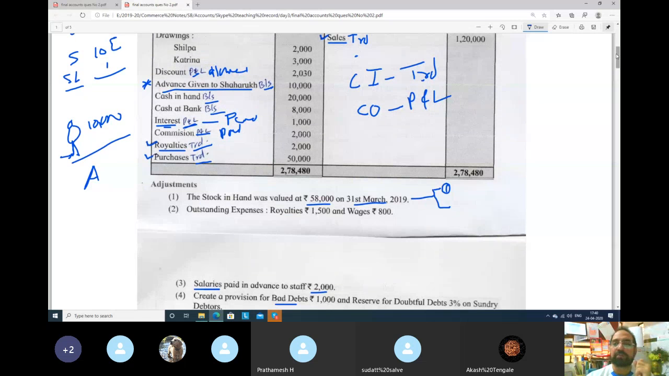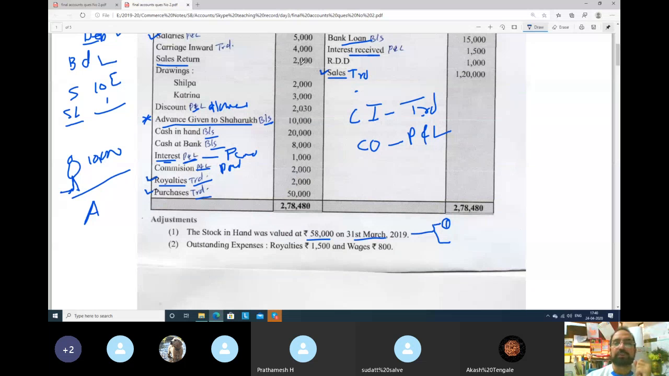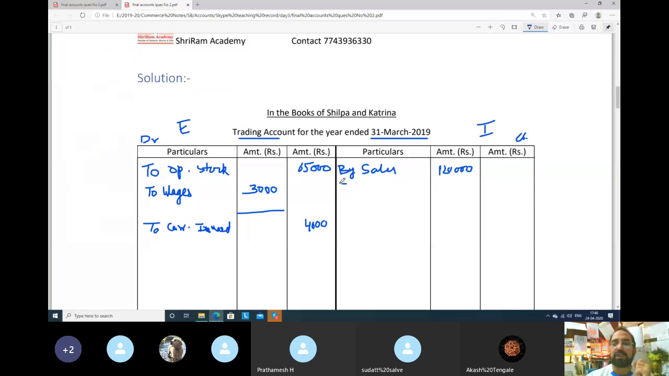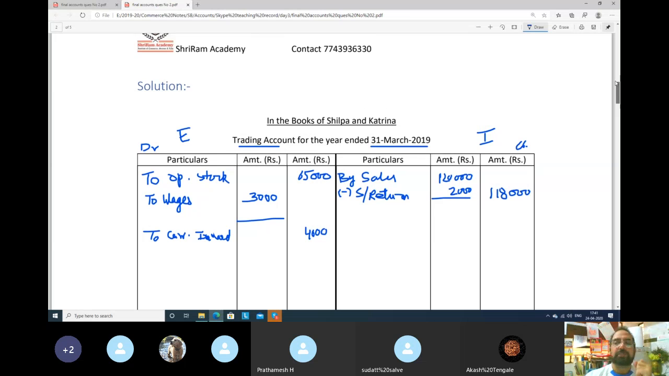See, guys, here, where is it? Sales return 2,000 rupees. So sales return we will deduct from sales. So from sales we will less sales return. How much we will deduct? 2,000. So total sales was 1,20,000. We deducted sales return of 2,000. Balance will be 1,18,000 sales. Let's see, guys, next item. So we are done with sales return.